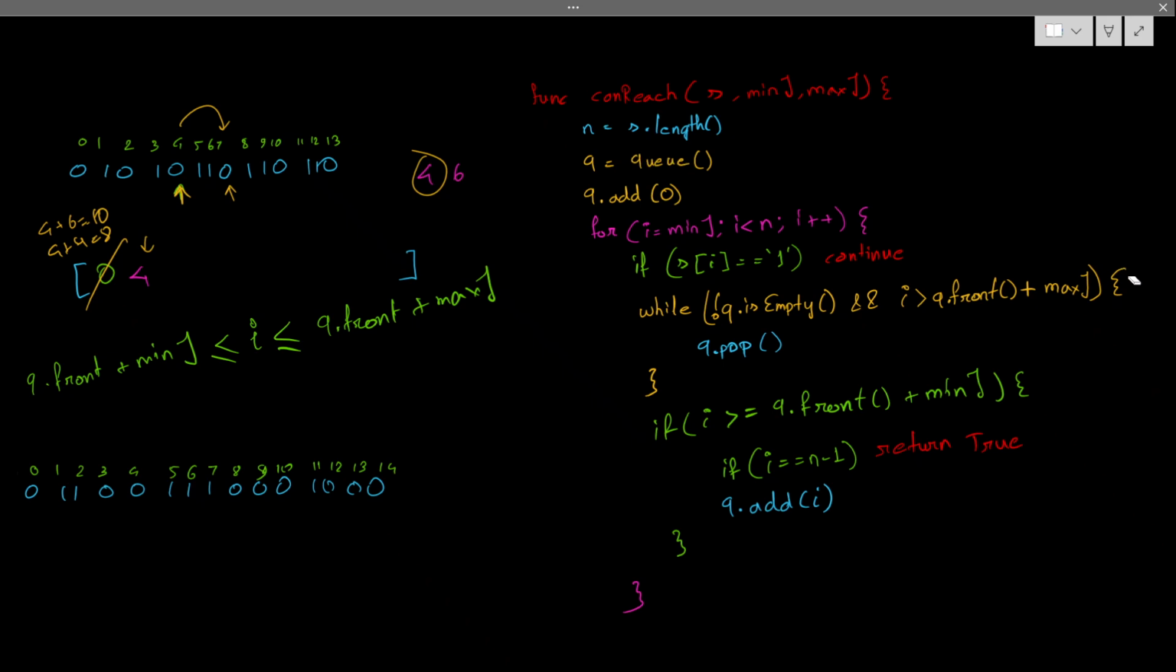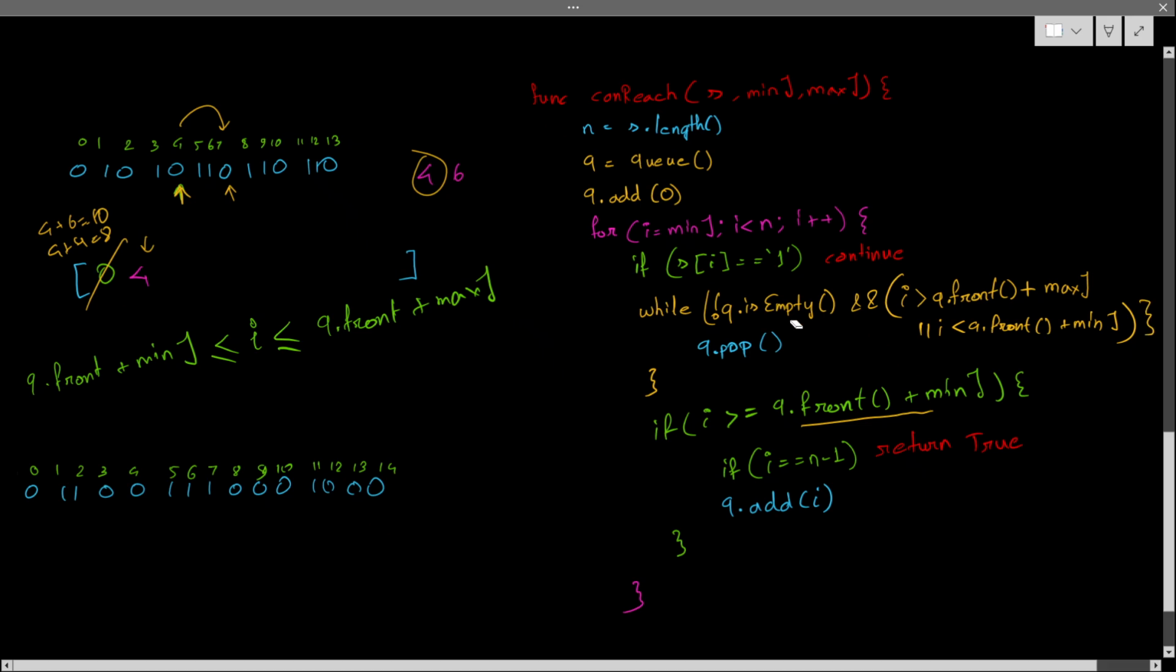What condition? So that time I have to write not only this, I have to use another bracket here, or I is less than q dot front plus min j. Whatever I am checking here, that opposite I have to check. That only I have to check here. Let's see what will happen in that case. In that case, no need to write this if statement, correct? Okay, let's see what will happen.